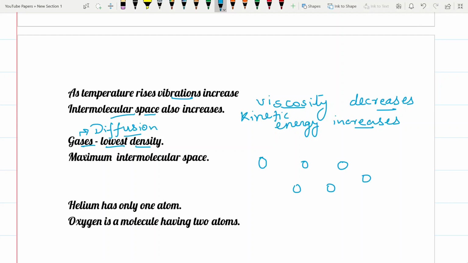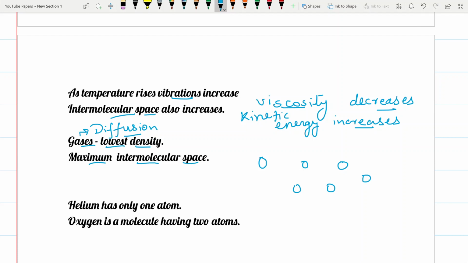This property is very clearly visible in gases. We can give an example for this. If we open a perfume bottle in one corner of the room, we can smell the perfume in another far corner. This is because the molecules of the perfume collide with the gas molecules and reach the other part while doing so. This is diffusion. So this is an integral property of the gases. We find diffusion here, and maximum intermolecular space is found.